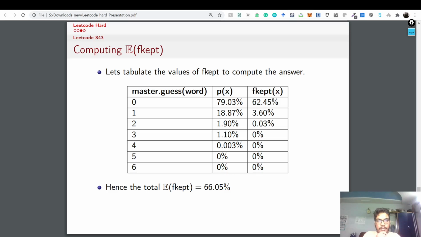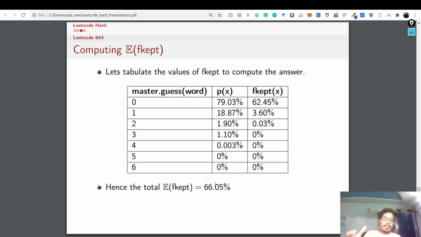So let's tabulate the values of f kept. So p of x, we realize what it was based upon the formula, and f kept is just the square of this. I just take the square of it, and this is 62%. So if the master's guess word has 0 matches, totally randomly if we select, the f kept was 62.45. If there is one match, then the fraction kept is like 3.60. If there are two matches, then it is 0.03, and this is some finite value, but it's very close to 0, so it's pretty much 0%. So the total expected f kept is 66.05%.